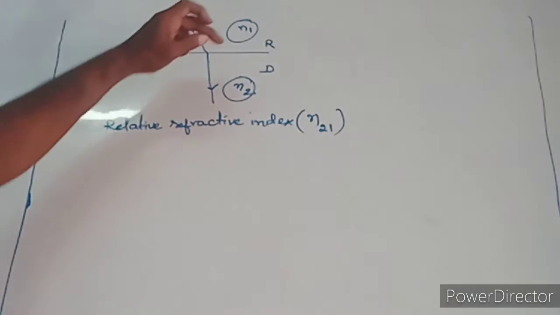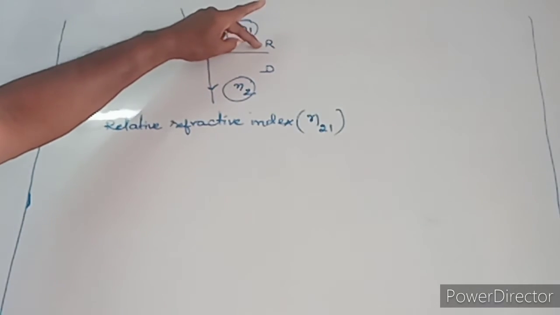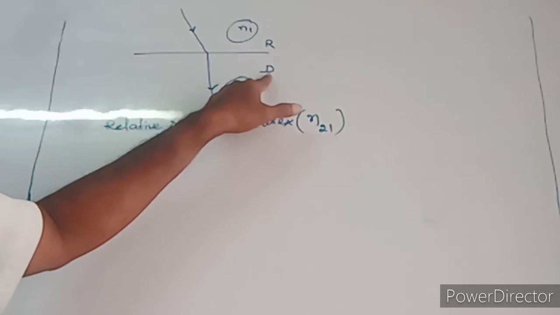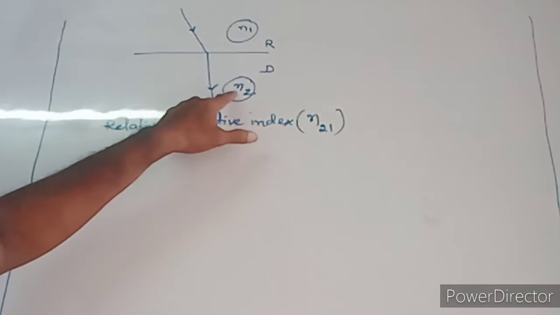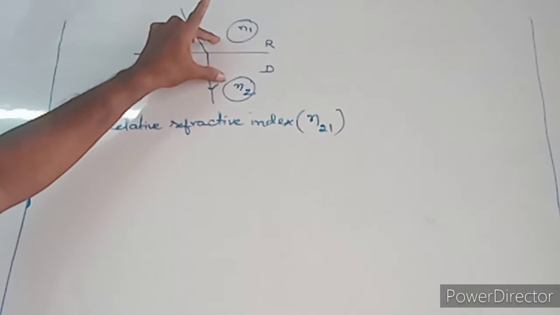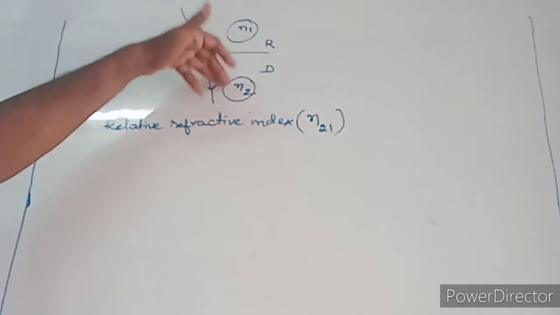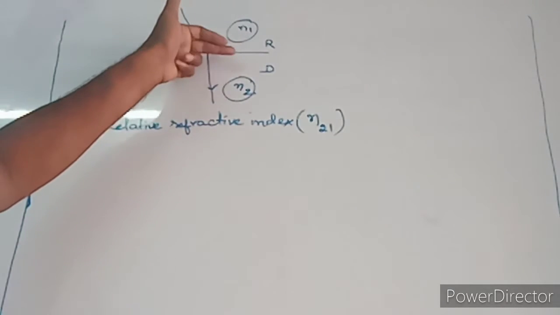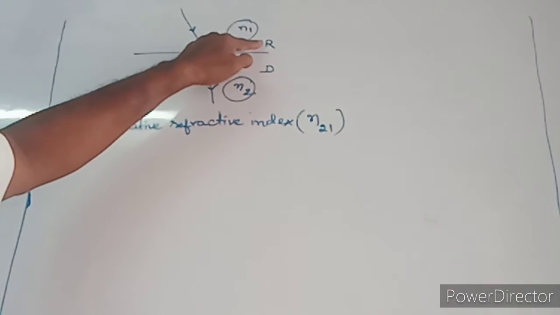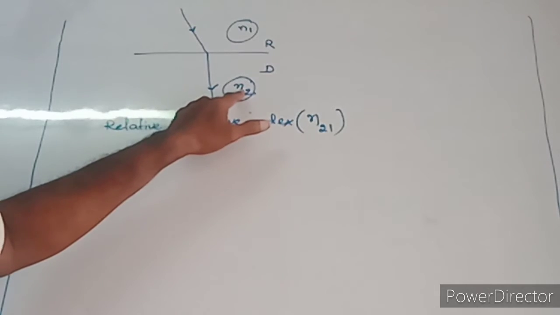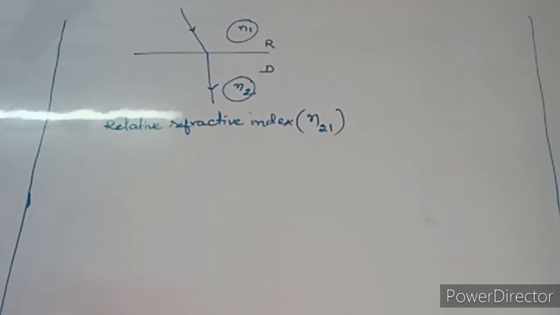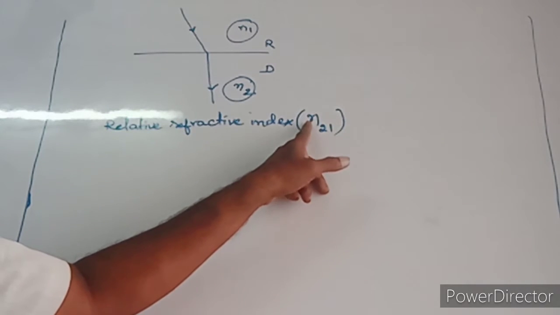This medium has refractive index value n1, and the other medium has refractive index value n2. Both are not equal, both are different values, so some ratio is present between them. This ratio between the refractive index of one medium and the refractive index of another medium is said to be the relative refractive index. That is shown as n21.